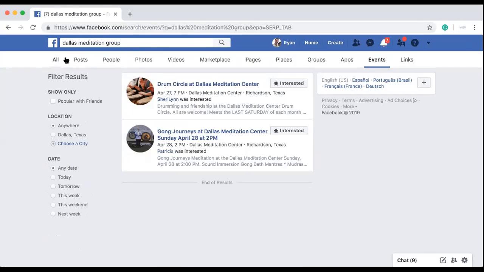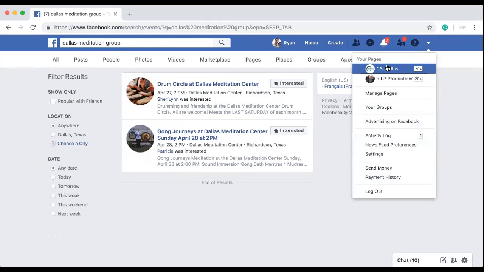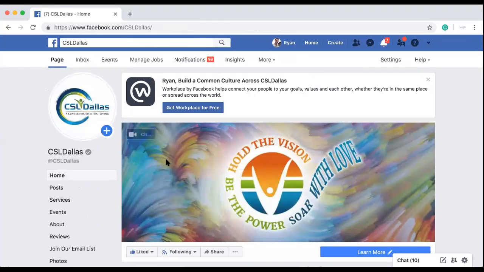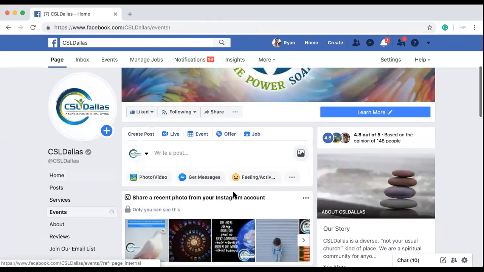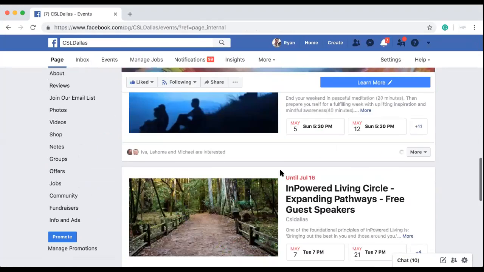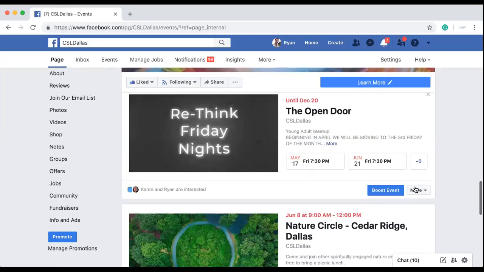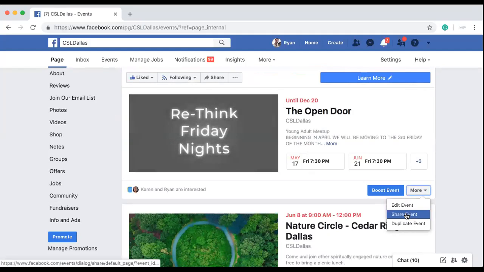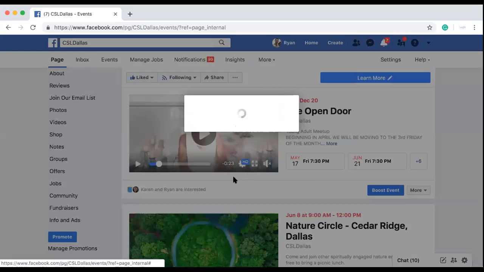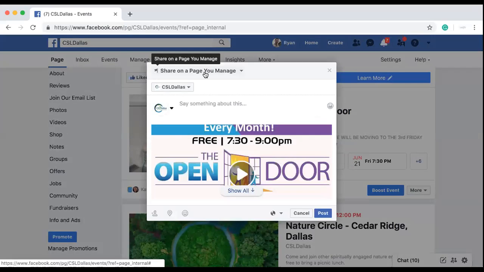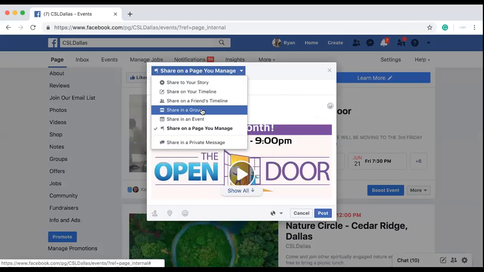Here, let me go back to my actual page because I've got to get back to my events. In a sense, I'm going to go back into my events, and then I'm going to actually start sharing my event into those groups. So I'm going to go back over here to the Open Door, go down to the More, Share Event, and then go over here to the top selection and Share in Group.